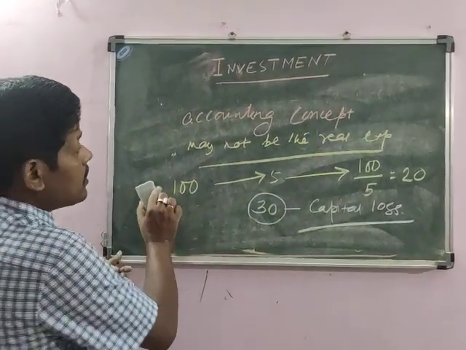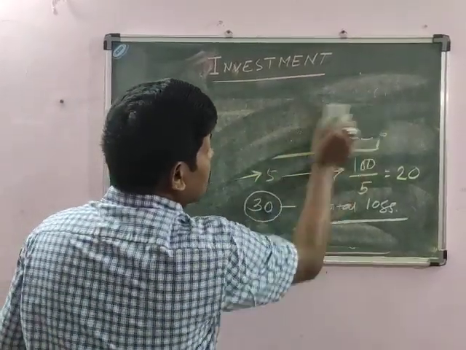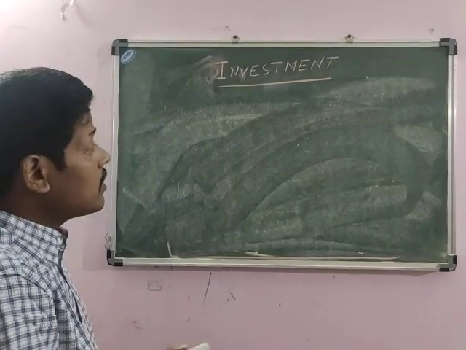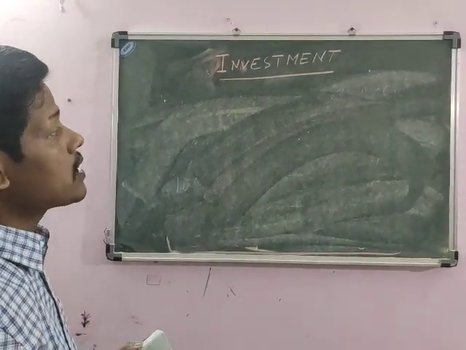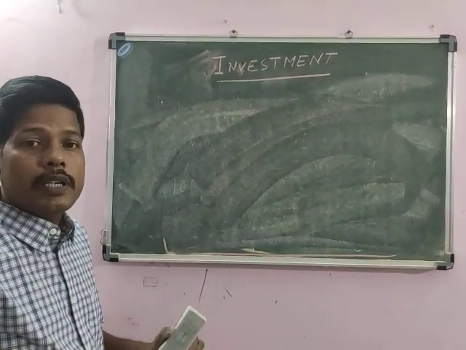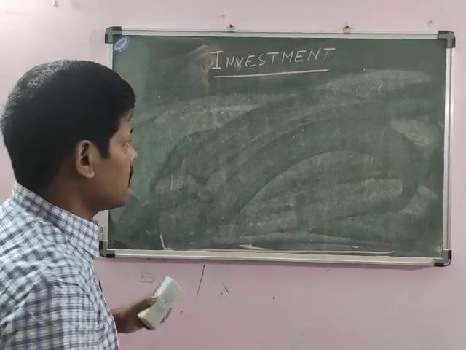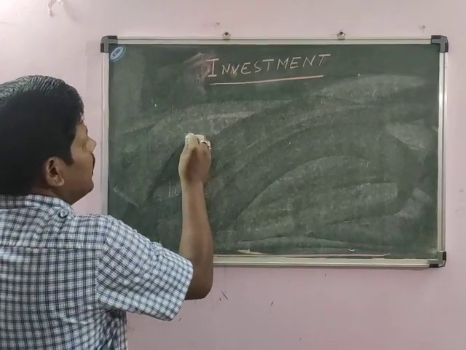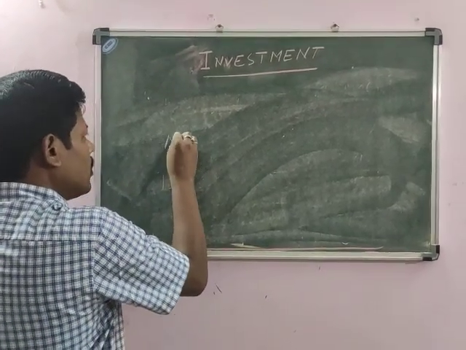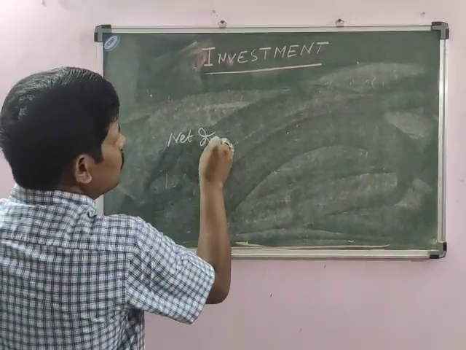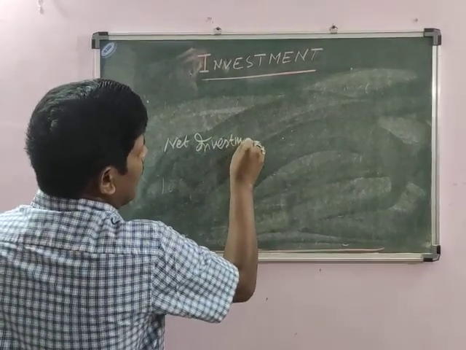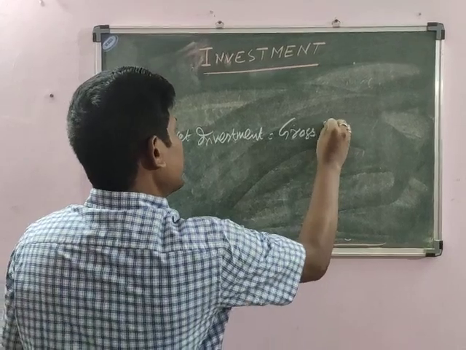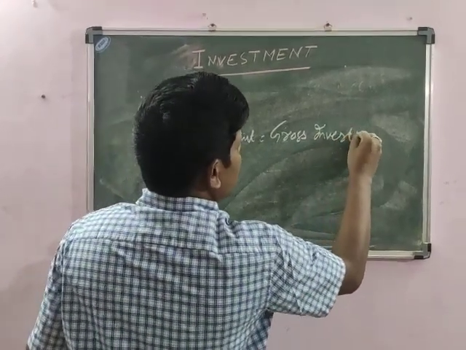And this depreciation is very important in the concept of investment, because depreciation makes the difference between gross investment and net investment. We can find net investment by the formula: net investment equals gross investment minus depreciation.